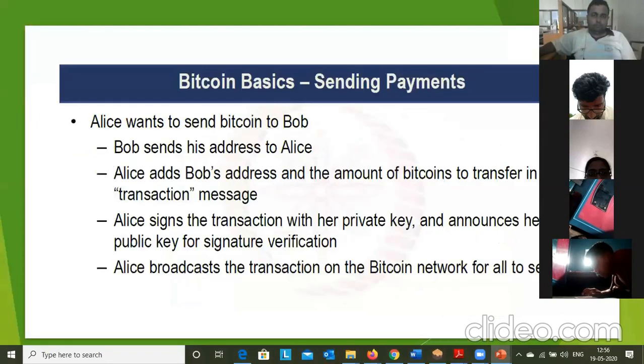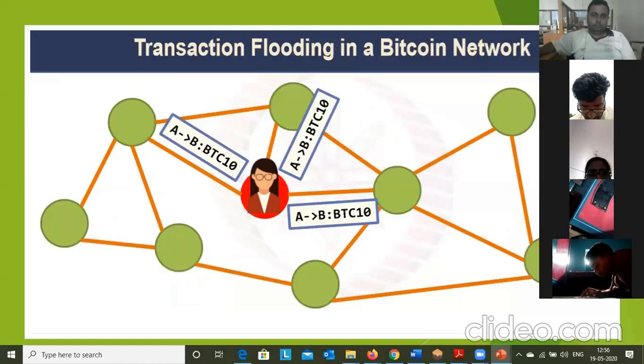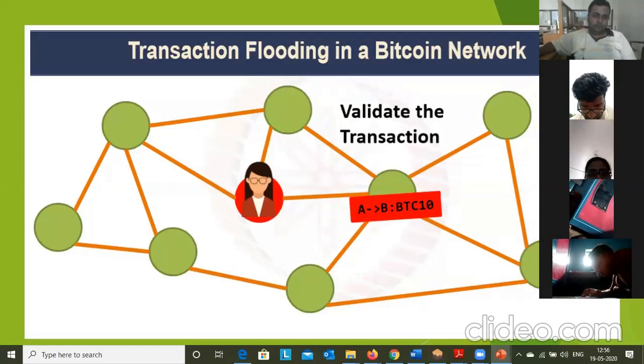After sending the transaction, Alice sends the Bitcoin to Bob, and that will be spread or broadcasted across the blockchain network. There is a transaction, A to B, where 10 Bitcoins have been transferred. That information will be broadcasted to the entire network. Now all the nodes have to validate whether it's a valid or invalid transaction. Other nodes are responsible for validating the transactions.